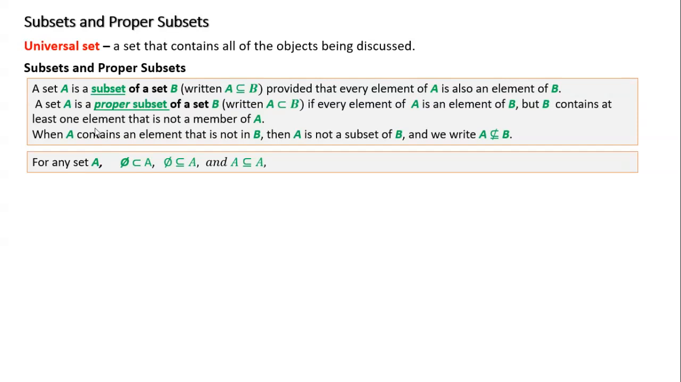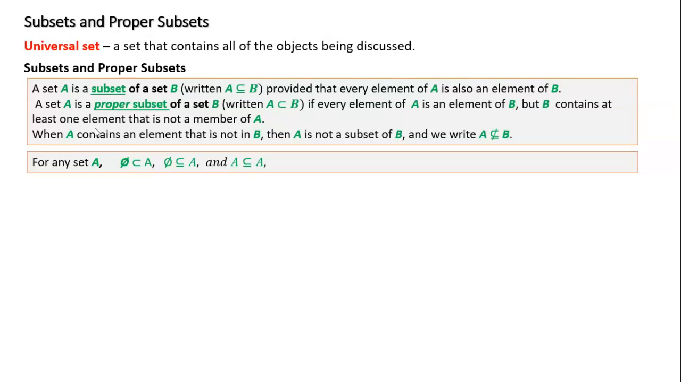When A contains an element that is not in B, then A is not a subset of B, and we write this with the slash. A is not a subset of B. When B has one more than A, that's a proper subset. But if we have one more in A, then it's not a subset at all. Okay. All right.